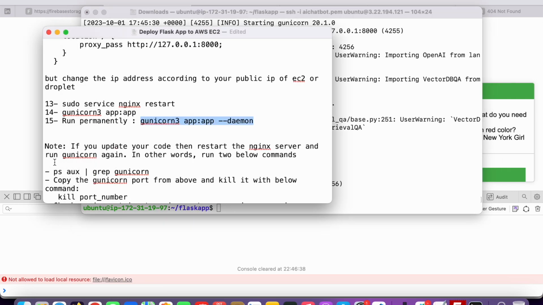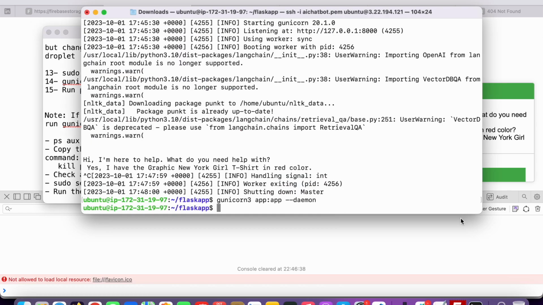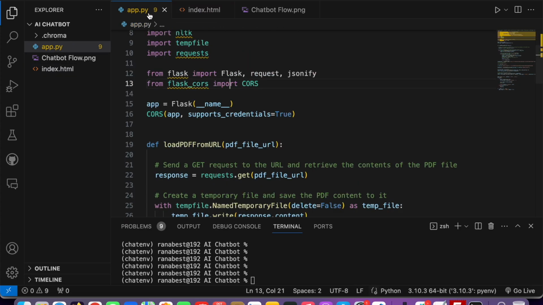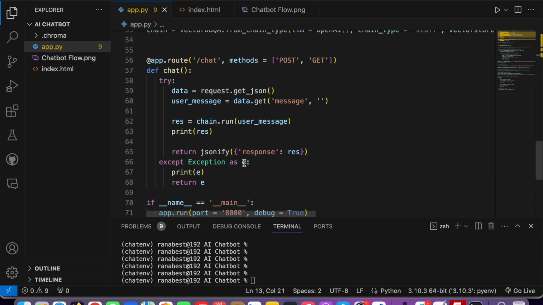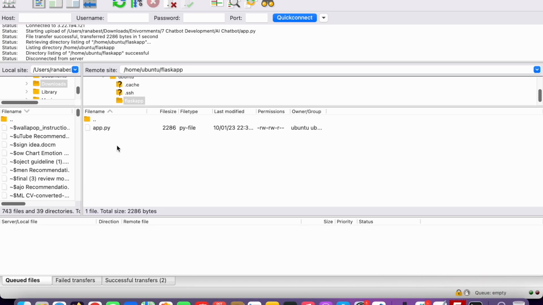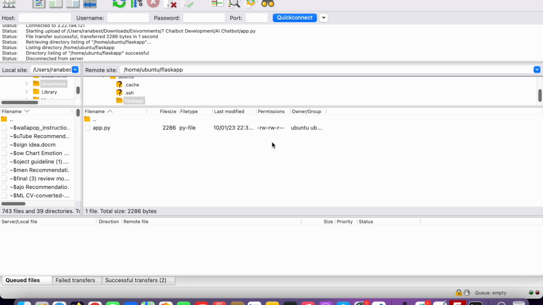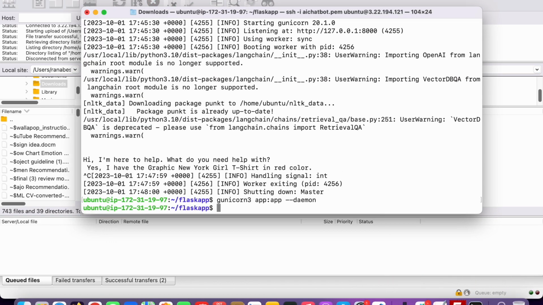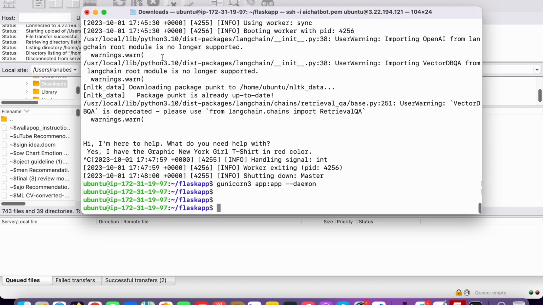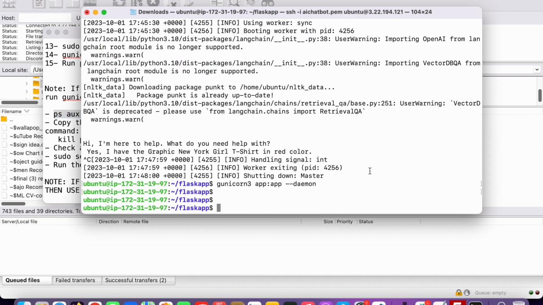And in the future, to be honest, it's all done. Let's say you update your app.py file and make changes in your code. What you need to do is go to your FileZilla, drag and drop the file, and replace that file with your updated code. Then you also need to make some changes in your terminal. So log in with your terminal and access your server. Then you just need to restart it.